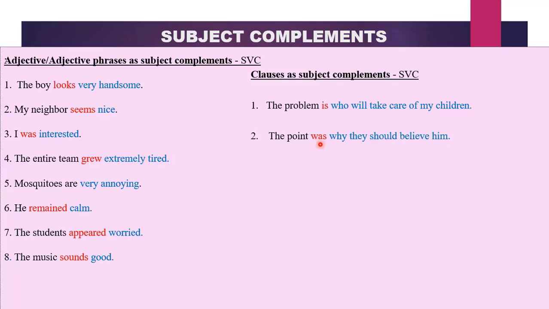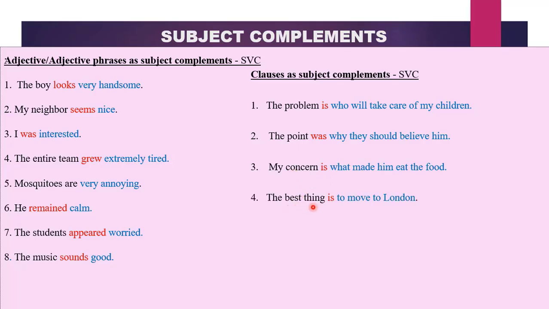The point was why they should believe him. What was the point? Why they should believe him. Why they should believe him was the point. So it refers back to the subject. Therefore, we have a whole clause functioning as a subject complement. My concern is what made him eat the food. What was my concern? What made him eat the food? What made him eat the food was my concern. Therefore, what made him eat the food is a clause functioning as a subject complement.